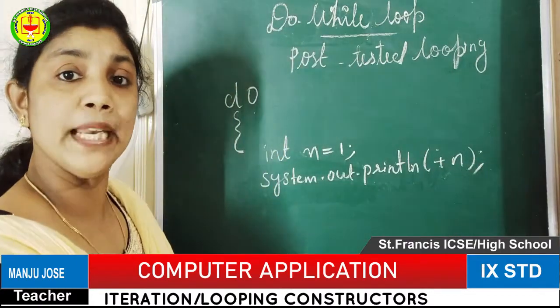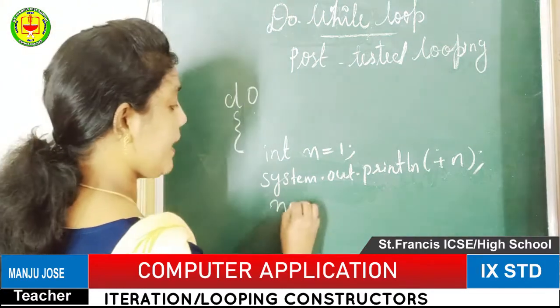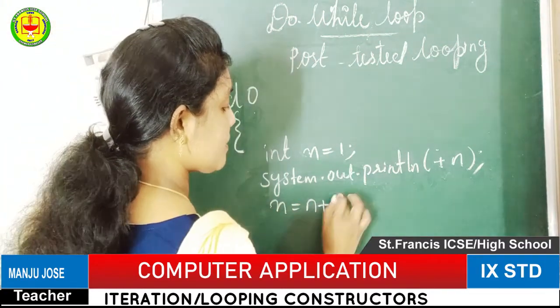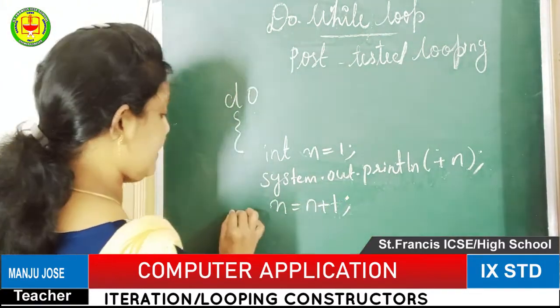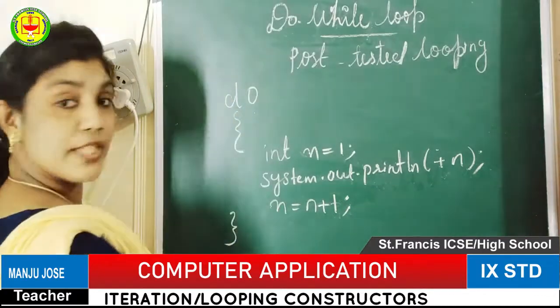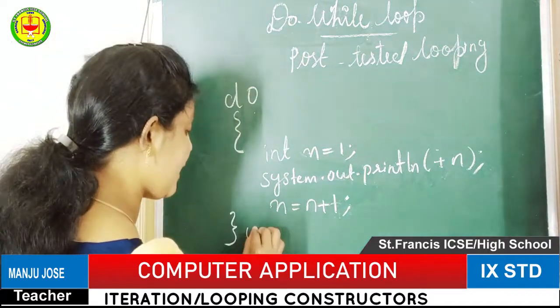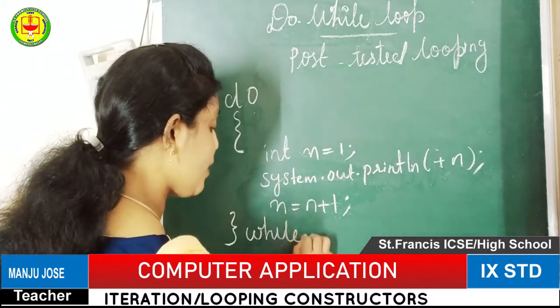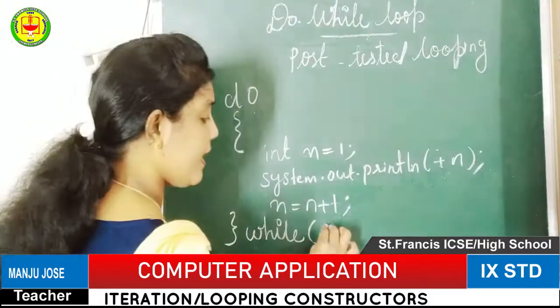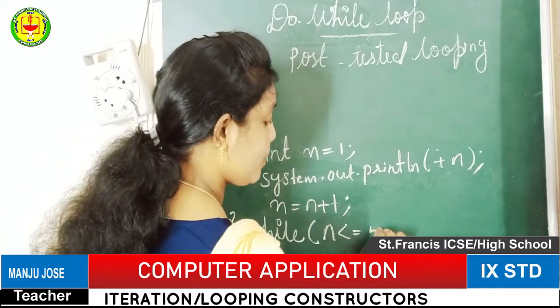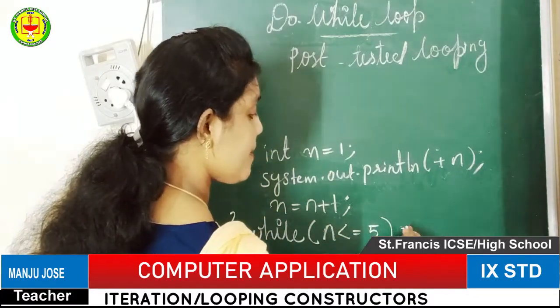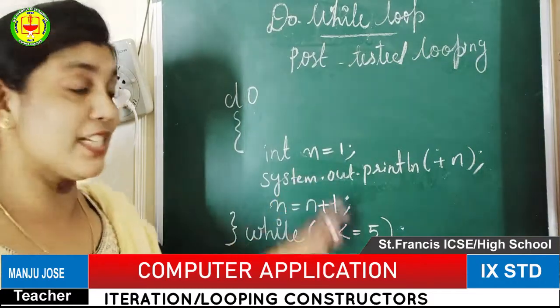We have to print the n value, and then n equal to n plus 1 or n plus plus. Then you have to close the do statement, and which condition you want to give, that condition you give in the while statement: while n less than or equal to 5. Then put the semicolon. Only this much.